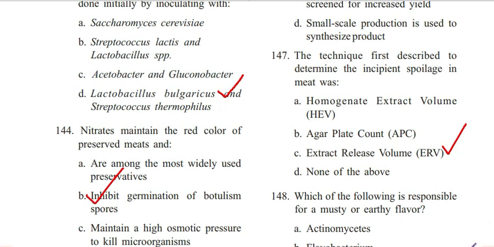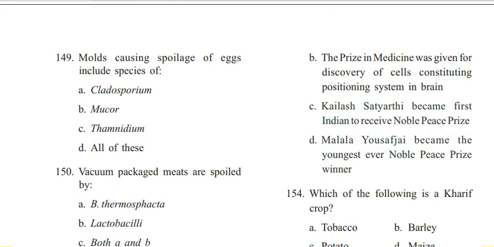Actinomyces, Flavobacterium, both A and B, Pseudomonas cincinnati. Answer is A. Actinomyces. Next question is 149. Molds causing spoilage of eggs include species of Cladosporium, Mucor, Thamnidium, all of these. Answer D. All of these.